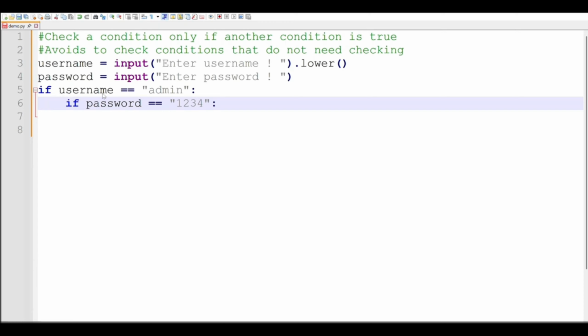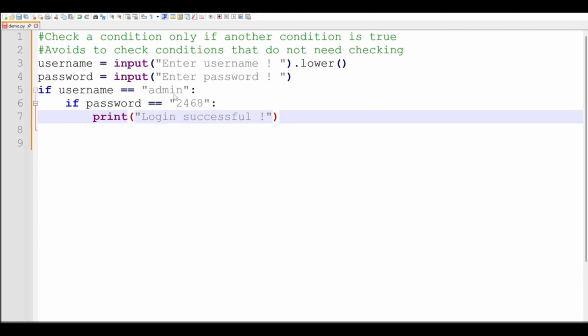This is how you do the nested if statement. The first if statement, you want it to be true, and then check if another condition is true. So we have a nested if statement by indenting the code. We check a condition only if another condition is true.